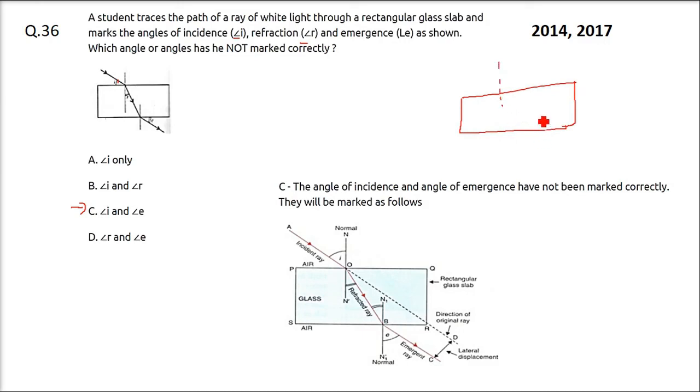Here is a normal, here is a normal. This comes like this, gets refracted and goes like this. Now this angle is I. Here it is marked this as I, which is incorrect. This is correct. So I should be here, not here. Same is this one. This is the angle of emergence. This is not. This is not. So this C is not. I and E are not marked correctly.